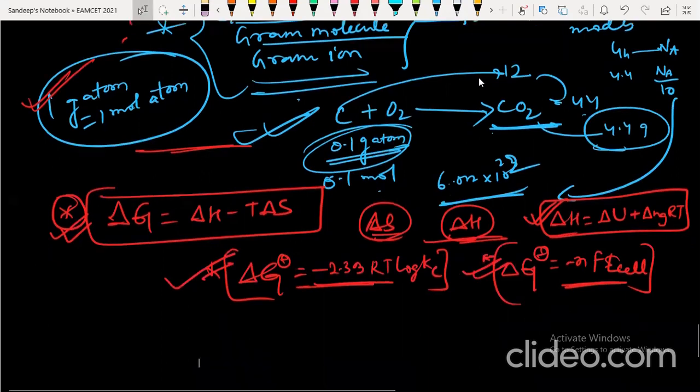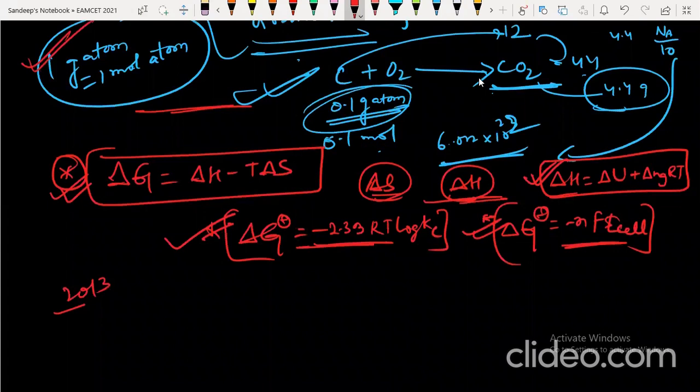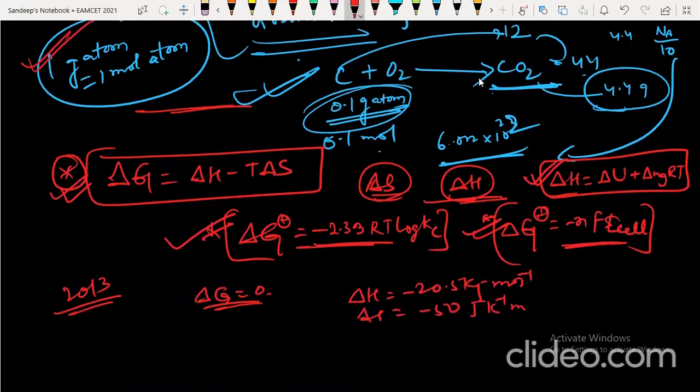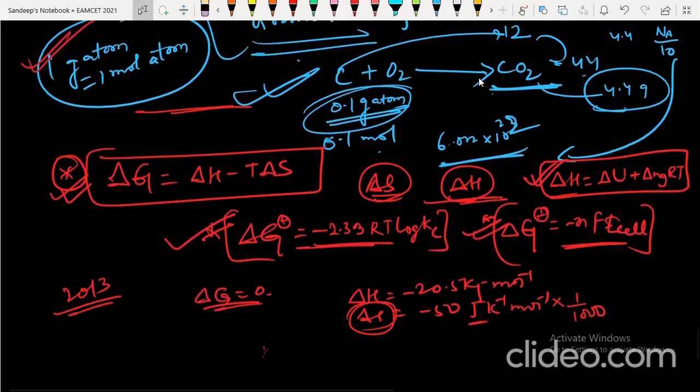One question they asked in 2013. They have given Gibbs energy 0, and they have given delta H as minus 20.5 kilojoule per mole, and delta S as minus 50 joule per Kelvin per mole. Keep in mind that entropy change is in joule, not kilojoule. So you need to convert it to kilojoule by dividing by 1000, and then simply do the mathematics. You will get the temperature very easily.